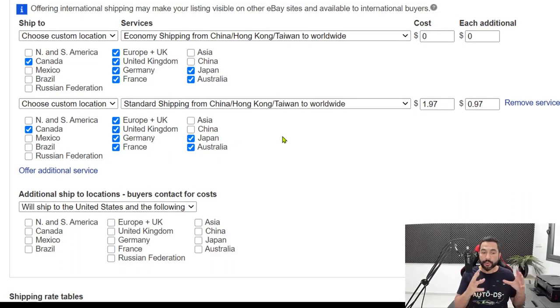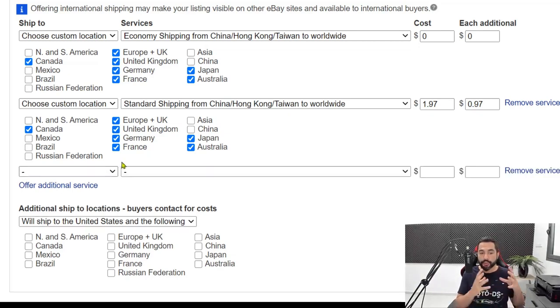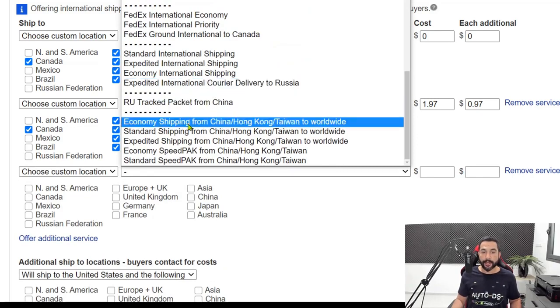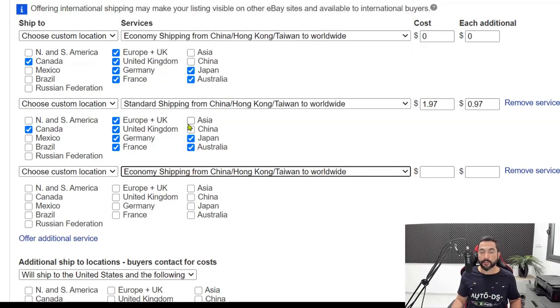And now we're going to choose an additional service for the rest of the countries that usually are expensive to ship to. Well, not really expensive, but AliExpress is going to charge us more. So that means that we need to charge our customers more to cover our costs. So now what we're going to do once again is choose a custom location. And we're going to go back to economy shipping from China, Hong Kong, Taiwan to worldwide.